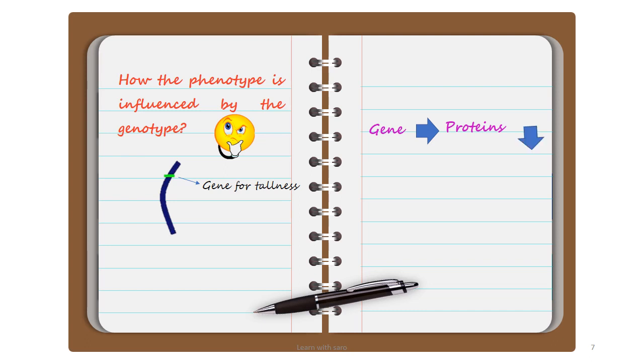So genes give rise to proteins, and from the proteins enzymes are formed, because all enzymes are proteins. Enzymes give rise to hormones, chemical messengers. Imagine that hormone is a growth hormone. If the growth hormone is present in high quantity, what will happen? That results in a tallness character. So this is how the gene is influencing the phenotype. This is how the genotype is determining the phenotype.